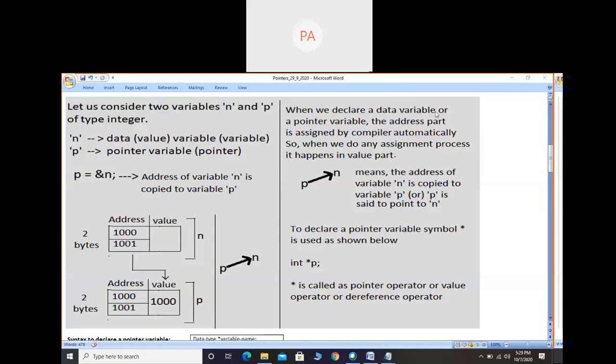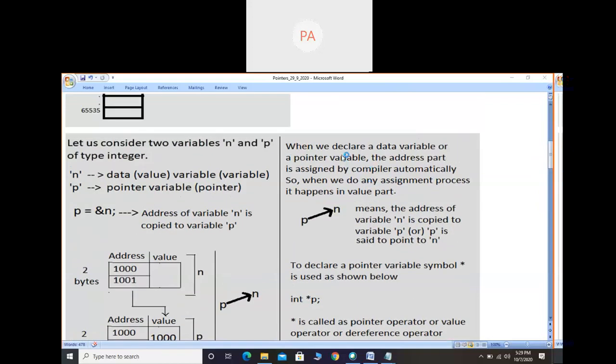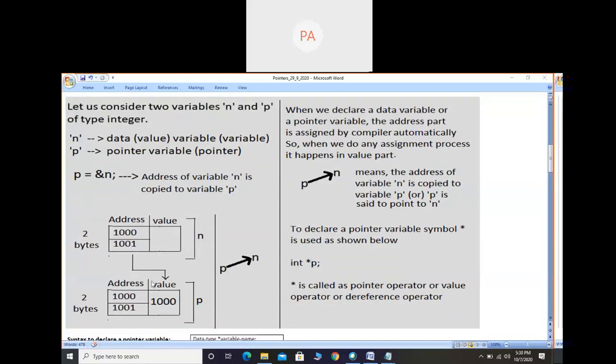When we declare a data variable or a pointer variable, the address part is assigned by the compiler automatically. So when we do any assignment process, it happens in the value part. As I said, the address part we cannot touch. It is stored by the compiler automatically. Whenever we do any operation with the assignment operator, that is equals to, like p is equals to ampersand n, we only have to consider the value part.